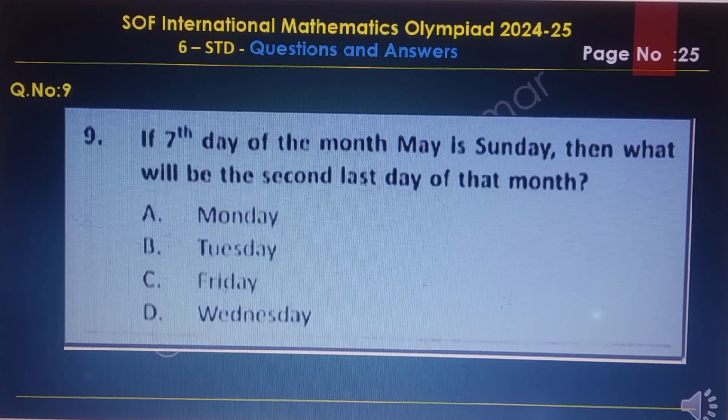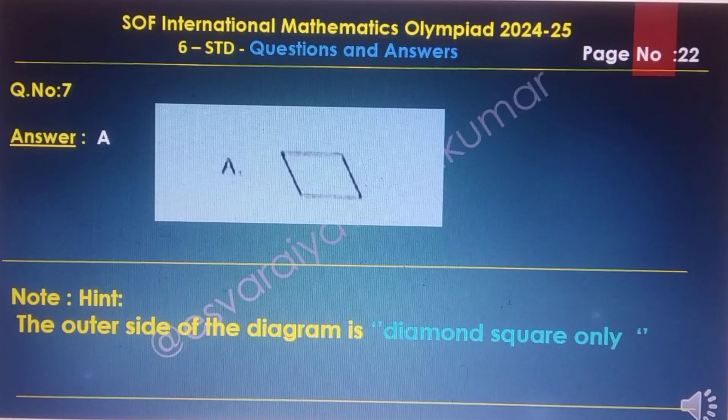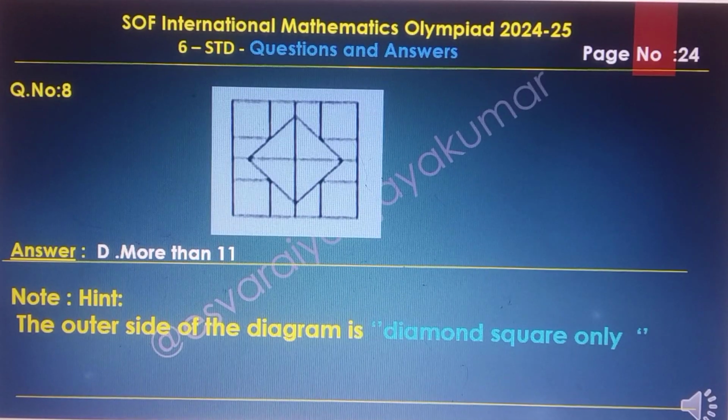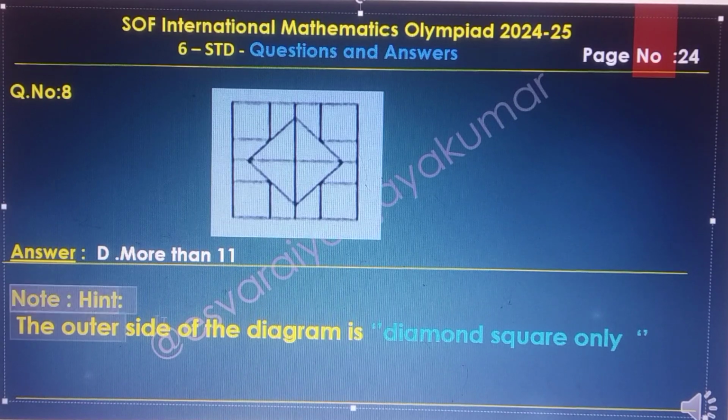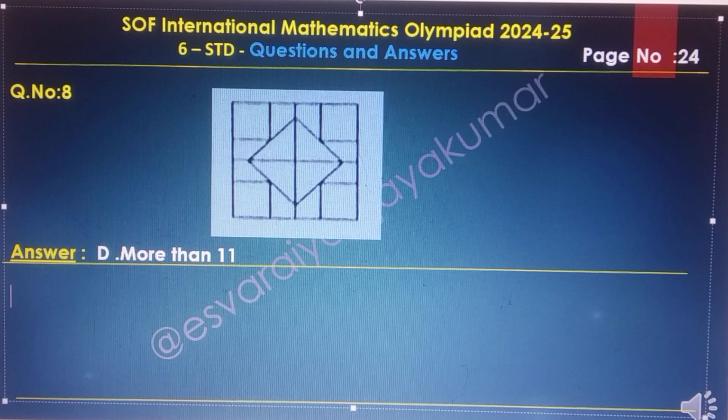Question number 9. For discussion purposes I have given question number 8, and its answer option is D, by counting. Here in this diagram, the outer part of the diagram is first 1 square, and inside are 1, 2, 3, 4.